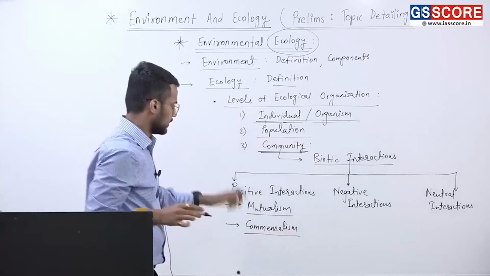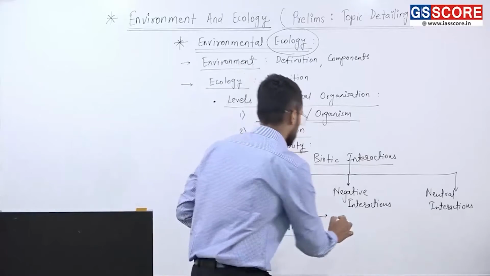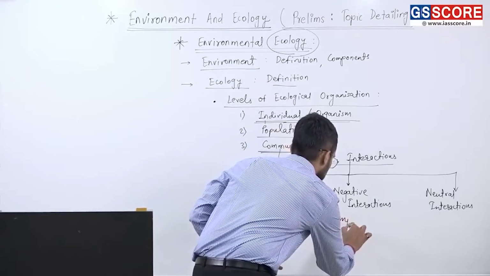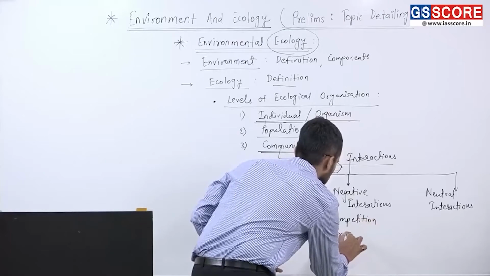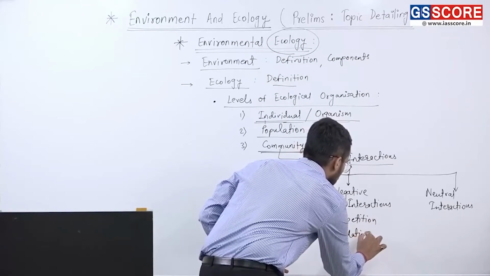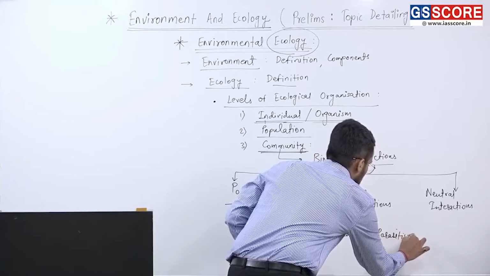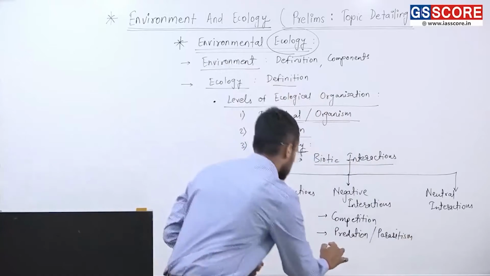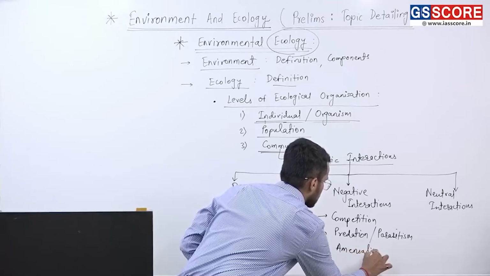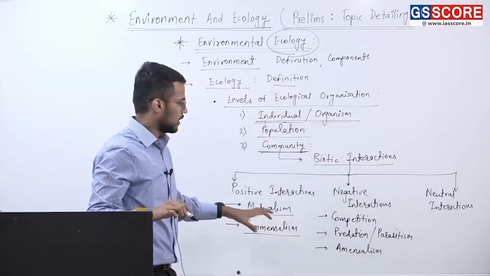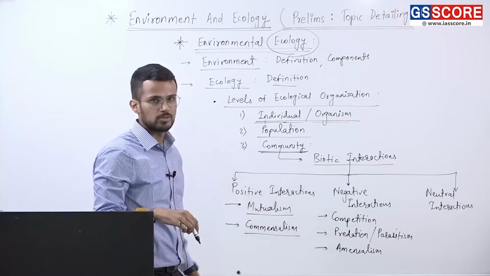Then under negative interactions we have three different types of interactions. First is competition. Second is predation or parasitism. And third is amensalism. These are different types of interactions that are important from the exam's perspective.